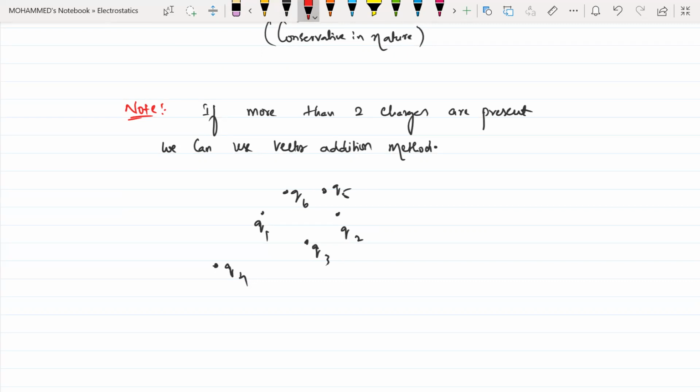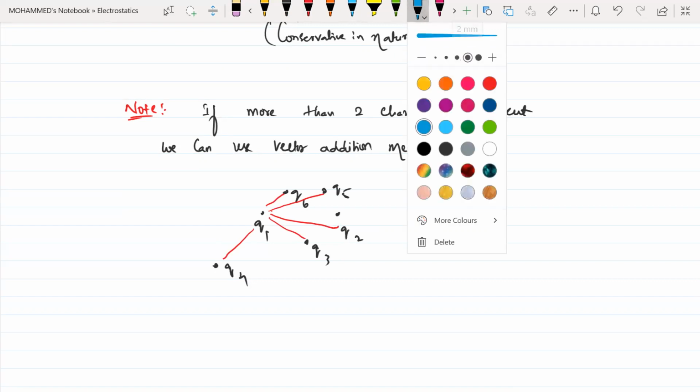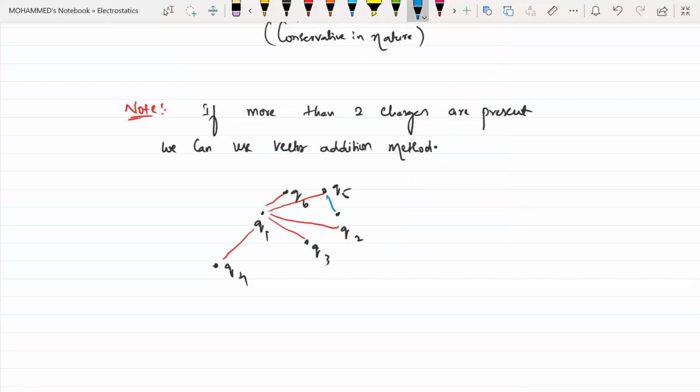So how many forces can we make, beta? There is a force between Q1 and Q2. There is a force between Q1 and Q3. There is a force between Q1 and Q6, force between Q1 and Q4. There is also the force between Q5 and Q2, between Q2 and Q3, and between Q4 and Q3. N number of pairs we can form. Like that, how many forces can I go on making? N number of forces.